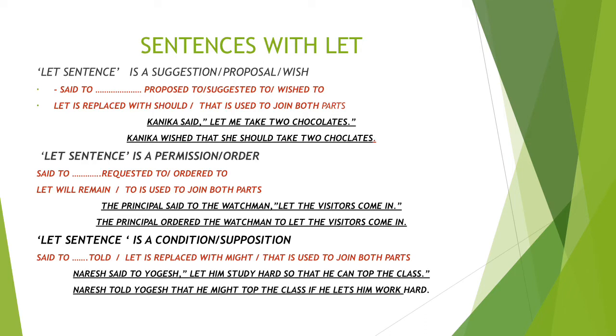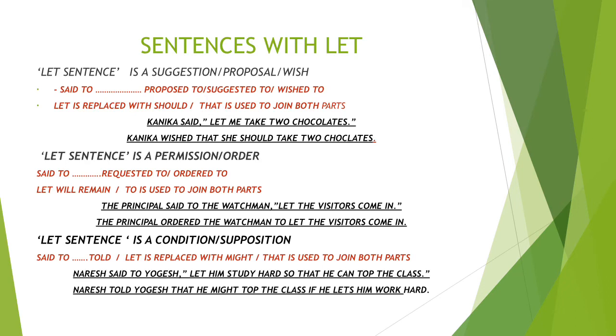Now let's move on to the second point. If the meaning of let sentence is to allow or order or persuade, then for making indirect speech, said to is replaced with requested to or ordered to. And another point, let will remain as it is in the indirect speech and to is used to join both parts.